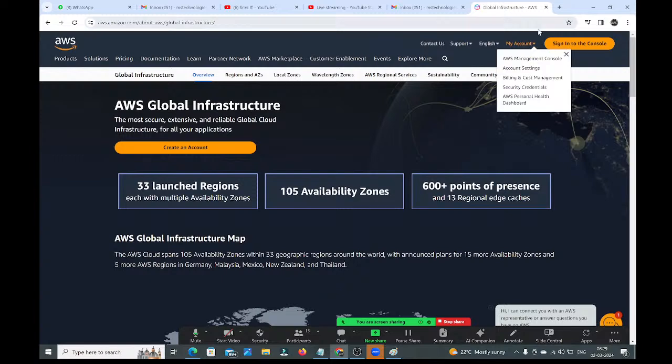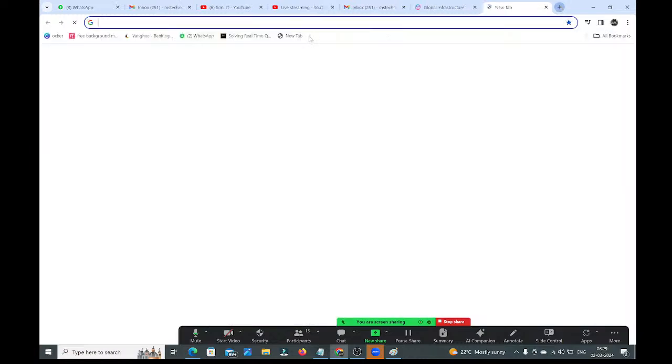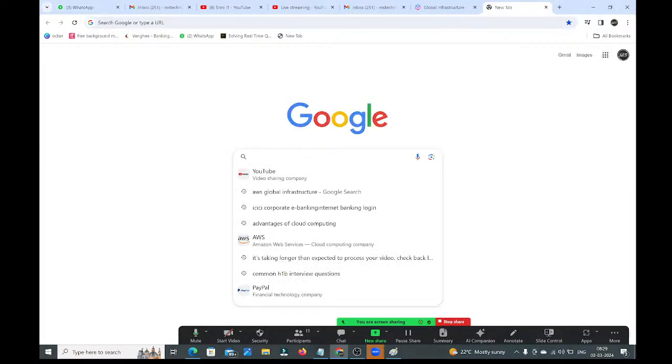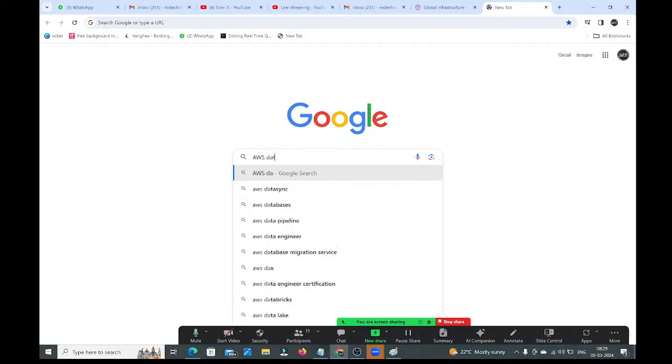Now let me show. One availability zone is one data center. In India, we have two regions. In the Mumbai region, 3 data centers are there. In the Hyderabad region, 3 data centers are there. How do data centers look? Just I will show the outer appearance and inner appearance of AWS data centers.